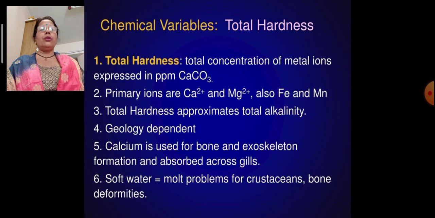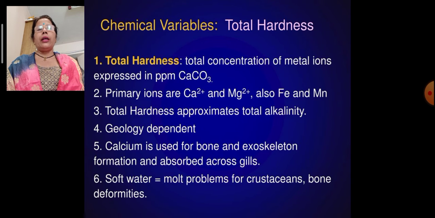The total concentration of metal ions expressed in parts per million calcium carbonate. Dear students, you know we are also suffering from kidney stones. It is one of the reasons: the calcium carbonate quantity present in water, which we take by direct or indirect means. As the concentration of calcium carbonate or the carbonates of metal ions increases in our body, it cannot be thrown out by the urinary system, so it accumulates in the body, and we have kidney stone problems.